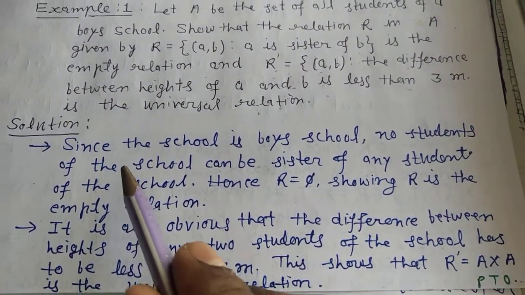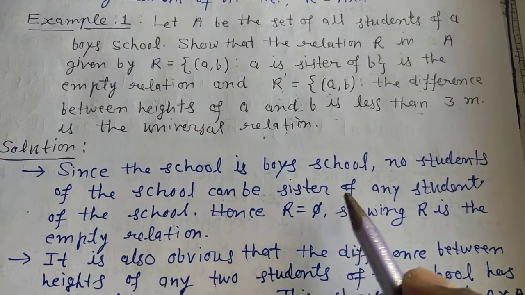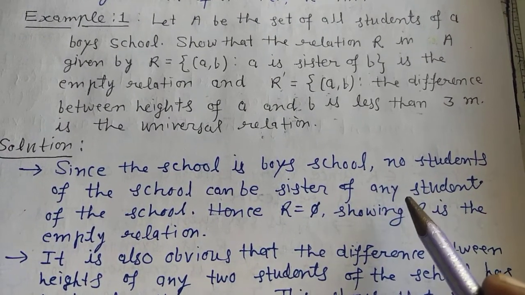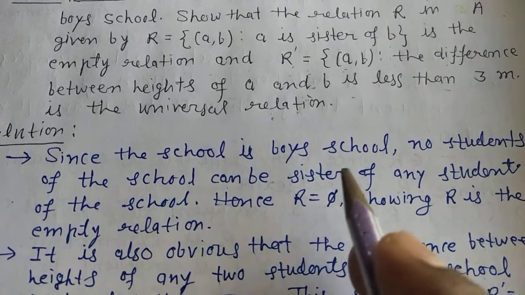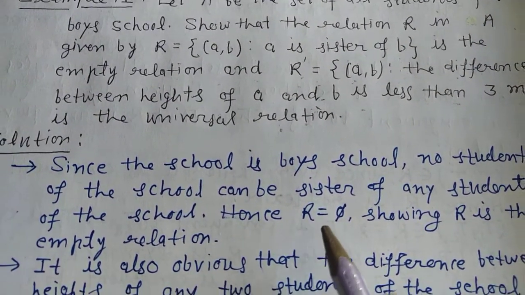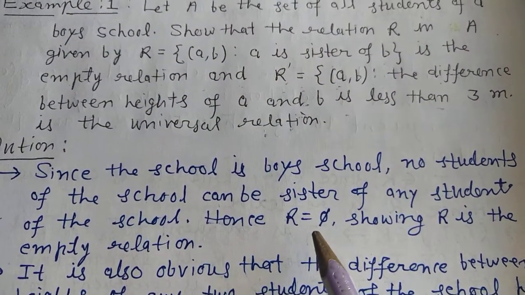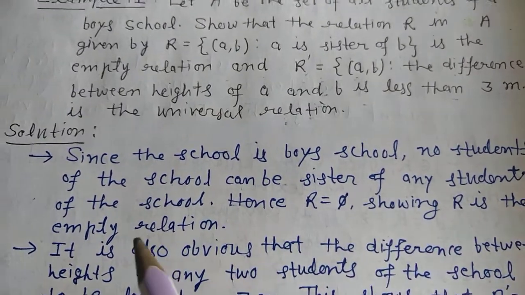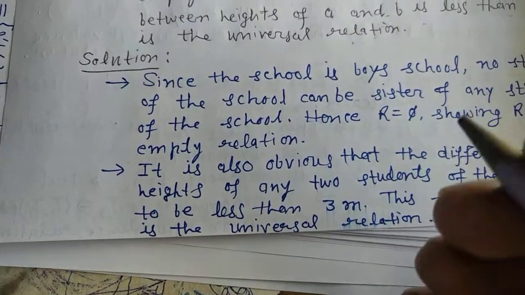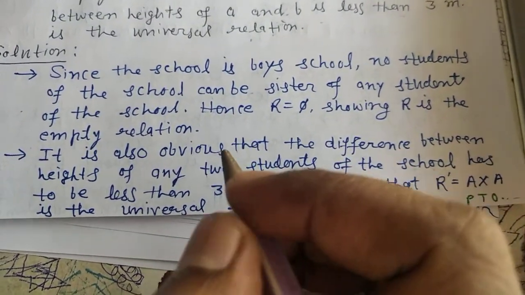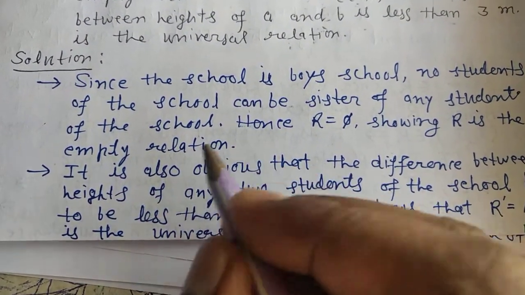In the solution you can understand, since the school is a boys school, no student of the school can be the sister of any student, because no girl will be there, so no sister will be there. Hence R equals phi, the relation R equals phi we are getting. That shows that R is the empty relation. Very simply, it is a boys school, so no sister can be there, so R is equal to phi and it is the empty relation.